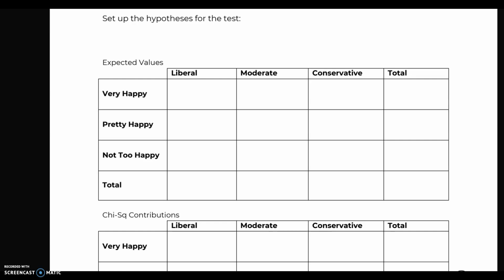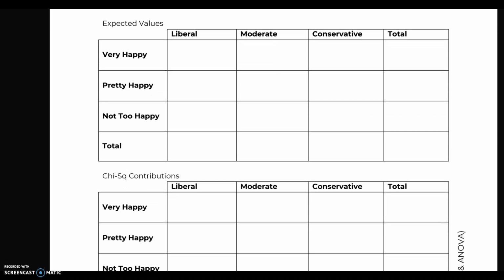So let me fill in the table, and then we're going to look at the chi-square distribution. I'm going to go with the totals over here. We had a total of 318 liberals, 495 moderates, and 493 conservatives, for a total of 1,307. Of those people, we had 405 who were very happy, 726 who were pretty happy, and 175 who were not too happy.